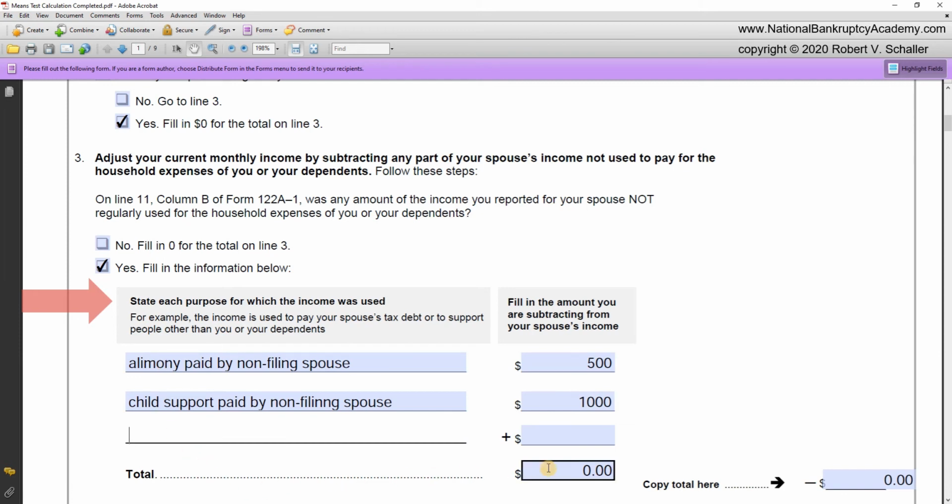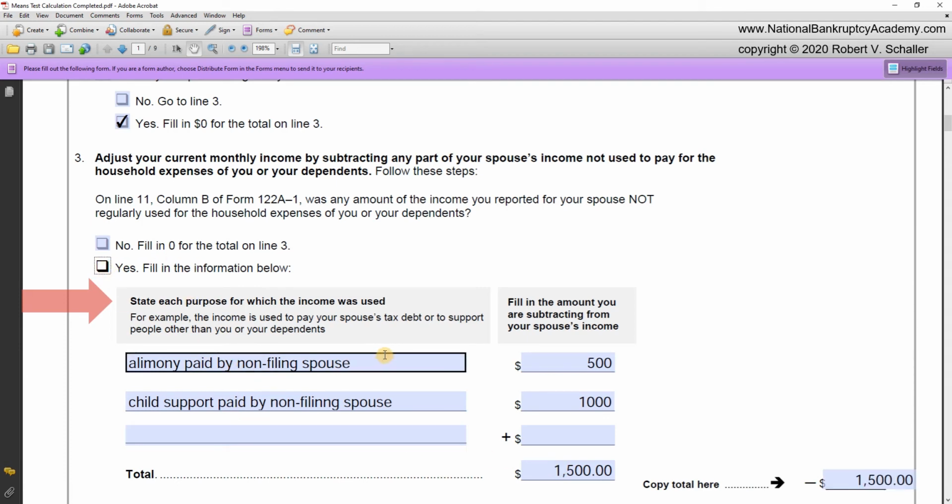Then the total would be $1,500. And the total $1,500 would be an adjustment from the current monthly income that we saw in the current monthly income statement of Form 122A-1. So that would reduce the amount of income, which would be helpful in terms of the debtor passing the means test. But in this particular case of George and Martha Washington, they filed a joint case, so therefore line 3 would be 0, so let's erase it.